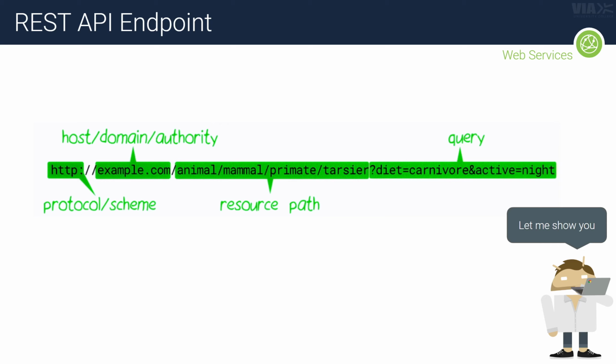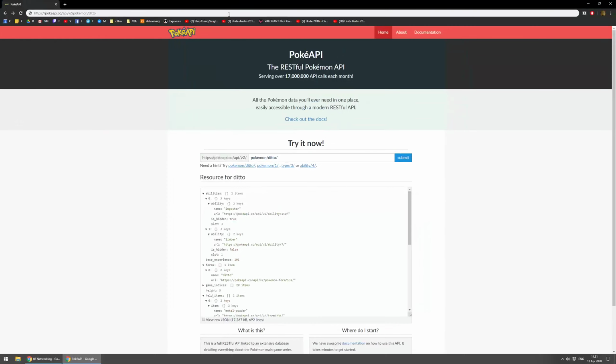And how does that work? I could show you an example here from the one I used for the Pokemon one. This is a Pokemon API where you can query it by going to this website right here. I already have it up here, so if I press enter, you can see I'm given a lot of data about this Ditto Pokemon. Somewhere in here I'll find the image, the Pokemon number, its abilities and all these kinds of things.